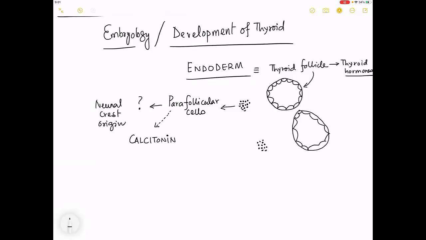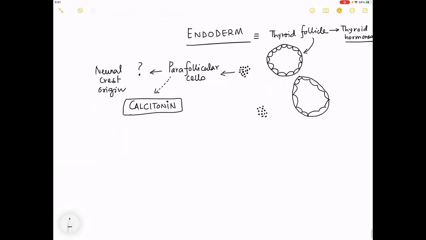I hope all of you have heard this name of calcitonin. Yes or no? Yes, sir. What is the role of calcitonin in the human body?